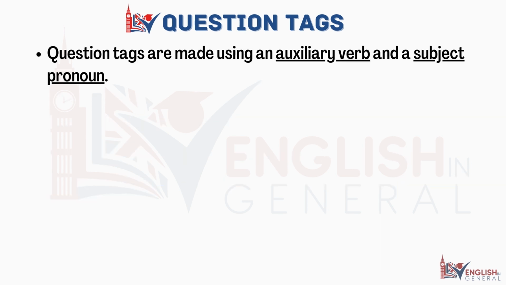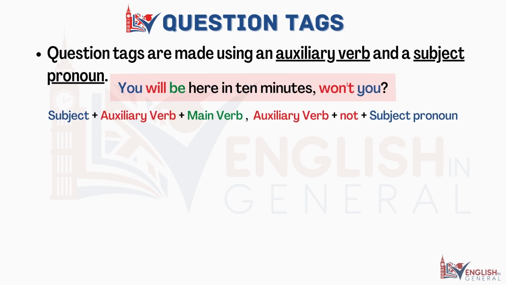Question tags are made using an auxiliary verb and a subject pronoun. For example, you will be here in 10 minutes, won't you? In this case, will is our auxiliary verb, and you is our subject pronoun.